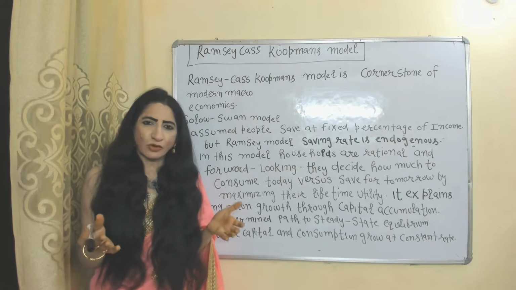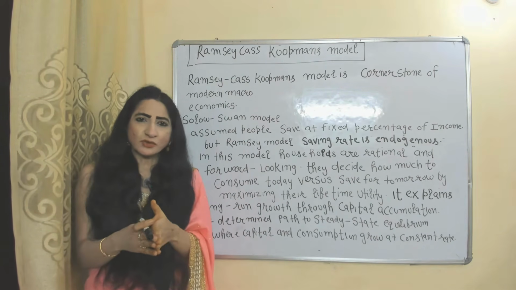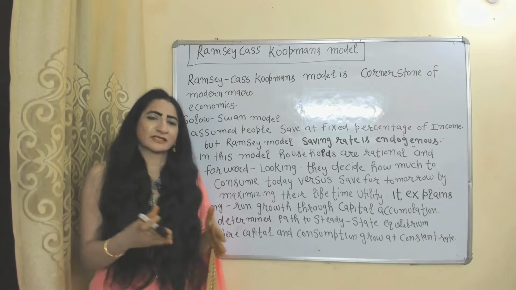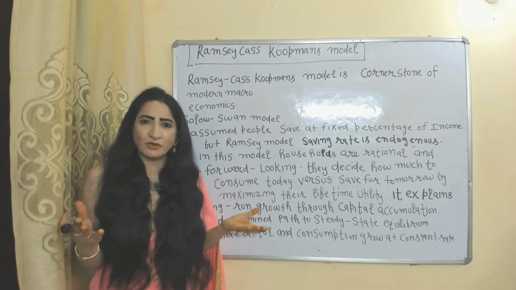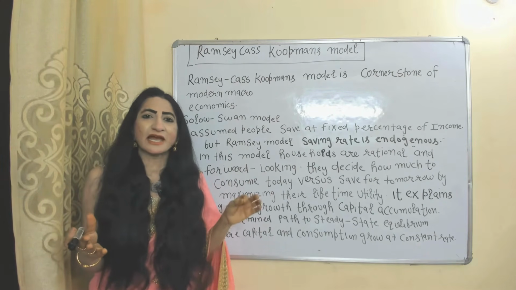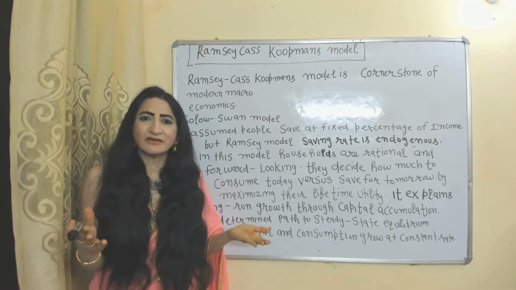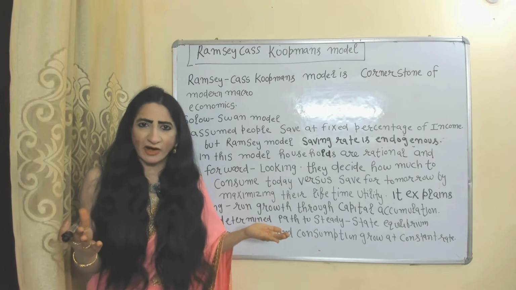Today we are going to talk about the Ramsey-Cass-Koopmans model. This model is a cornerstone of modern macroeconomics. According to the Solow-Swan model, people save a fixed proportion of their income. But according to this model, the saving rate is endogenous. That means saving is determined within the model, based on the decisions of households and firms.